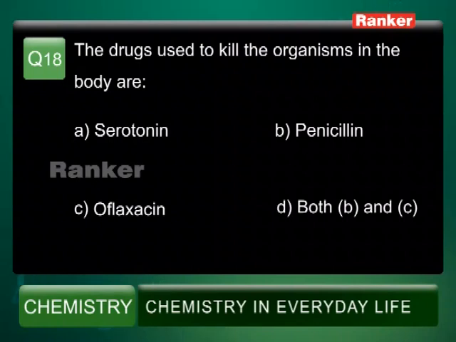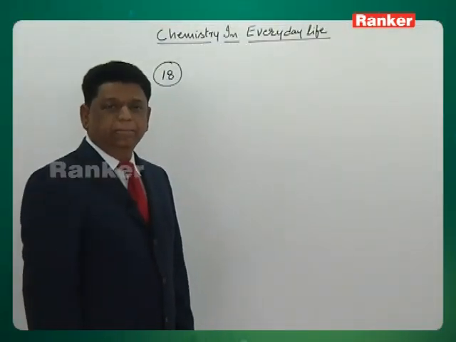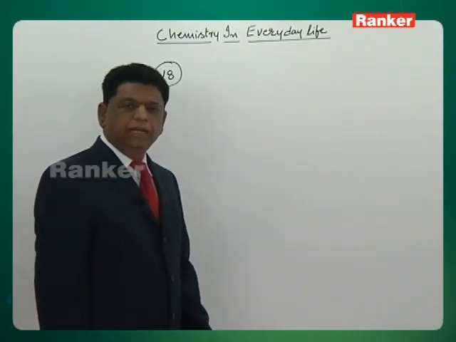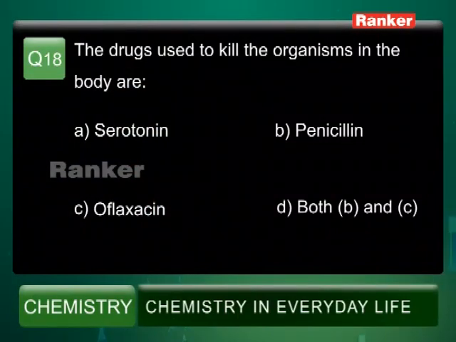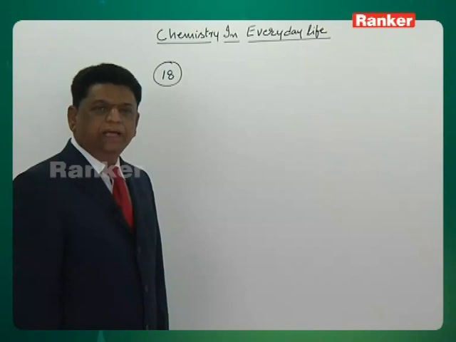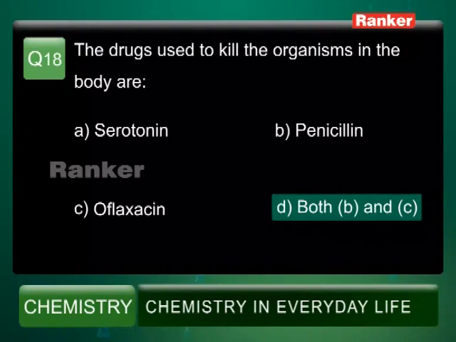Option A serotonin, option B penicillin, option C ofloxacin, option D both B and C. So penicillin and ofloxacin are bactericidal, whereas we have some like terramycin and chloramphenicol, which are bacteriostatic. Serotonin is actually a central nervous system depressant. So therefore A will not come into this category. B and C come under bactericidal, that is, those which kill bacteria or microorganisms. So option D is the right answer. Both B and C are right, therefore answer D.